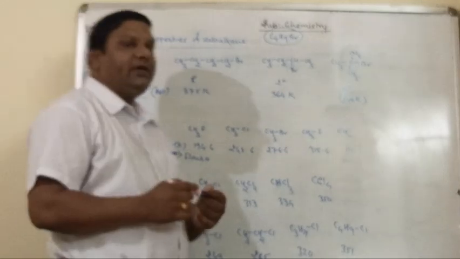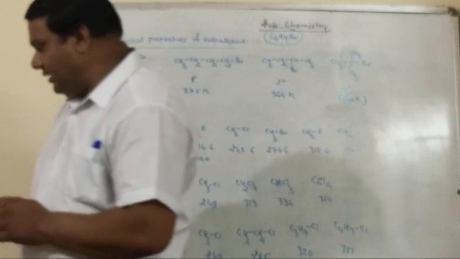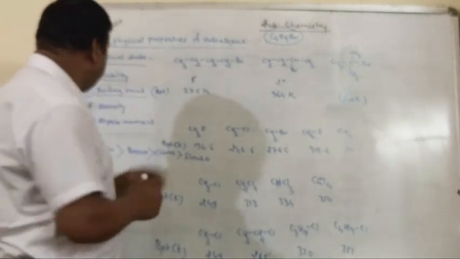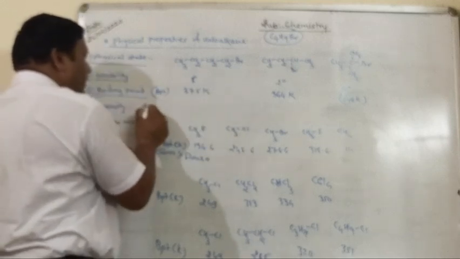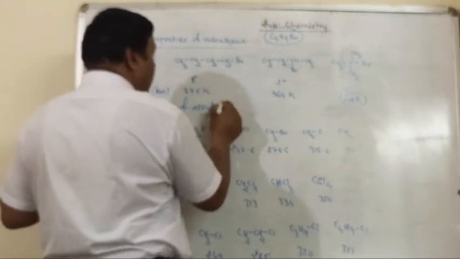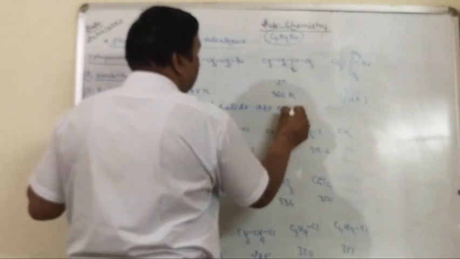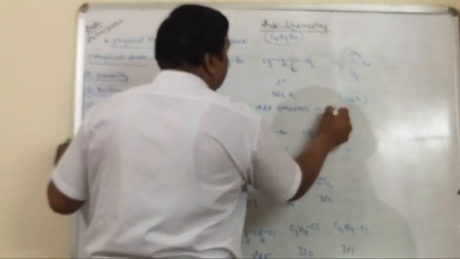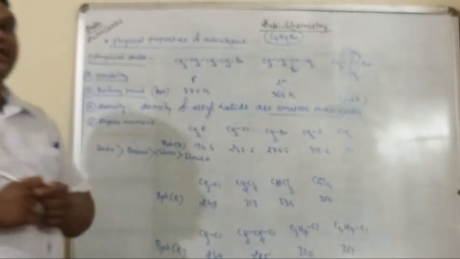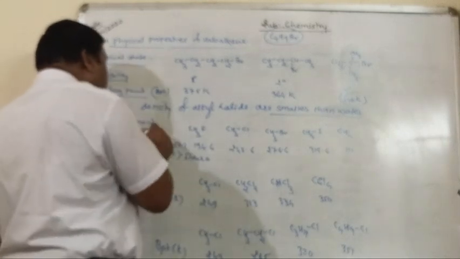Now after that, density. In density, all these alkyl halides are lighter than water. So the density of alkyl halides is smaller than water. Hence the density is small, and definitely they are lighter than water. Understood?